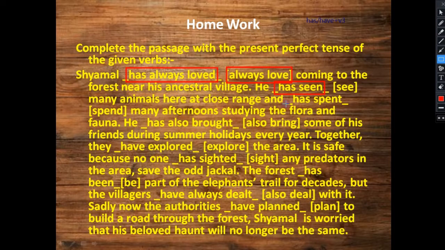And now see students, nothing is given here, means after the conjunction no subject is given. So what we have to do in that case, we have to see the previous subject, whatever is given. So here our previous subject is he, so according to this we have to fill our blank. Okay, so here he is singular, that's why he has spent, third form, spent many afternoons studying the flora and fauna. He again singular, has also bring third form, brought. He also brought some of his friends during summer holidays every year.